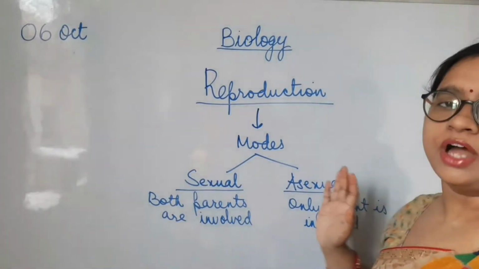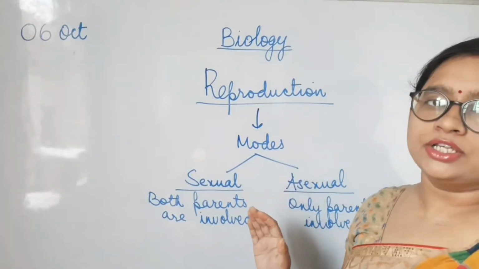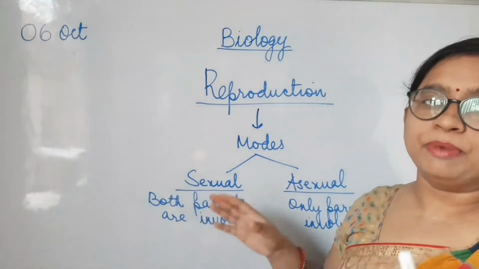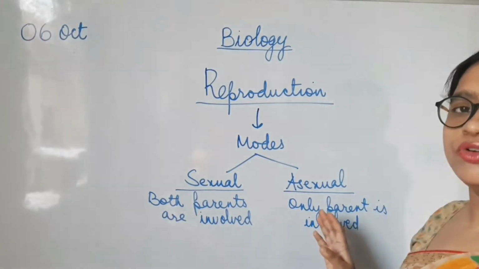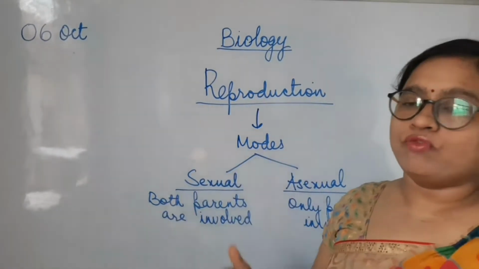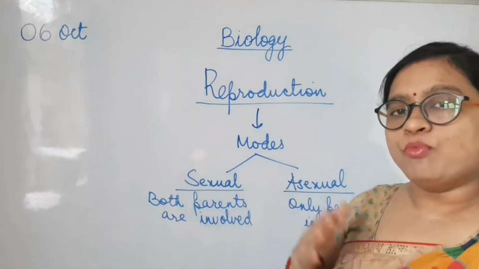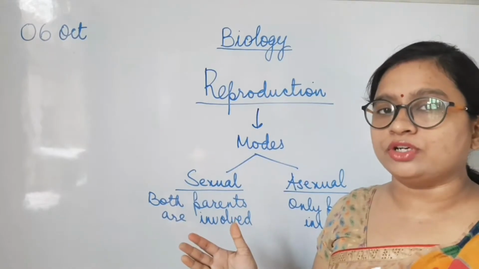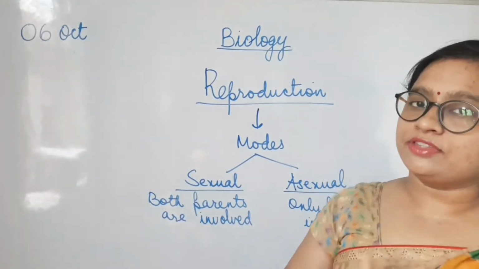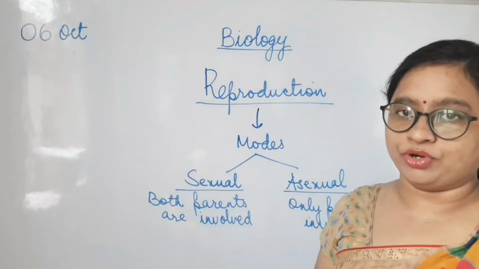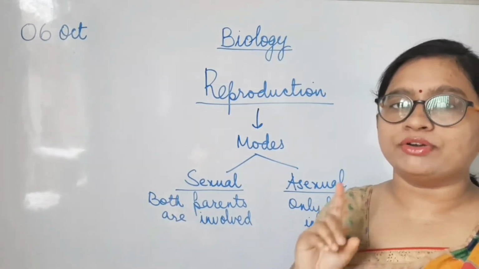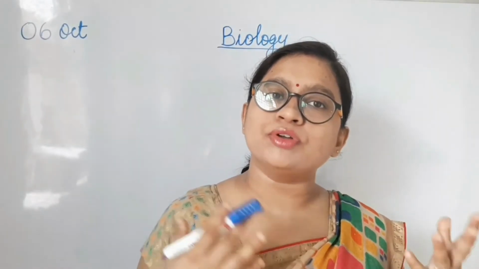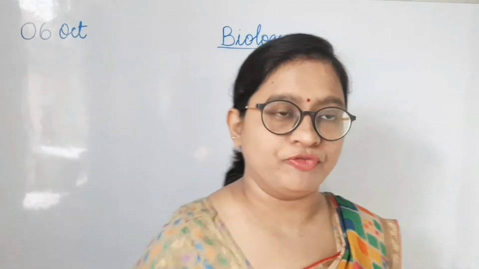Both of the methods are different from each other. There are advantages and disadvantages of both of them. It is not that sexual reproduction is better than asexual reproduction, or that asexual reproduction has an edge over sexual reproduction. It is nothing like that. Both have their own advantages and disadvantages. So before moving to the further topic, I will differentiate between the asexual mode of reproduction and the sexual mode of reproduction. Now this is a very important point, remember that, and often questions are asked from this. So let's see how the sexual mode of reproduction is different from the asexual mode of reproduction.